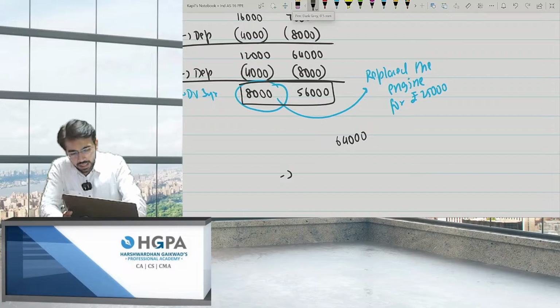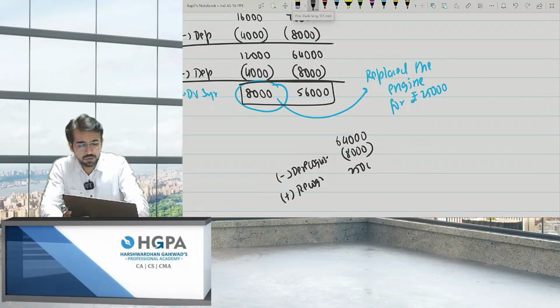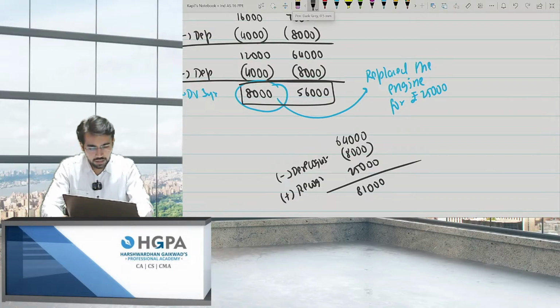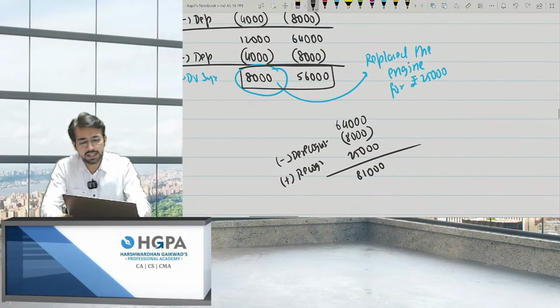What I'll do is de-recognize the old part, that is, remove the old part of 8,000 from the books, and recognize the new part of 25,000. Now the value comes to 81,000. Now my asset will be 81,000.